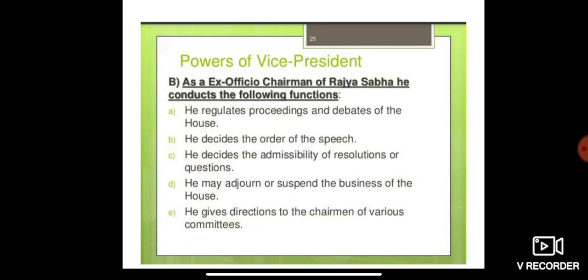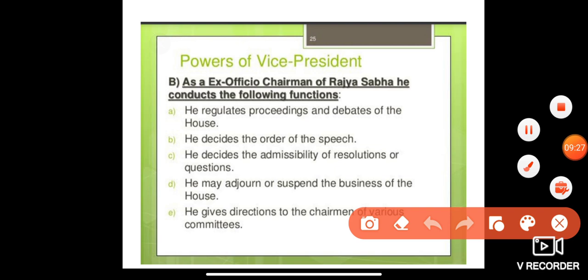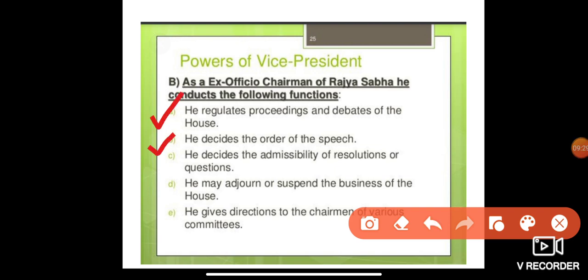Now, what are the powers of the vice president? The vice president acts as the ex-officio chairman of the Rajya Sabha. We have learned he conducts the following functions. Since he is the chairman of the Rajya Sabha, he has the following powers. One, he regulates proceedings and debates of the House. Two, he decides the order of speeches. So whenever there is a speech, he decides over it. Three, he decides the admissibility of resolutions or questions.